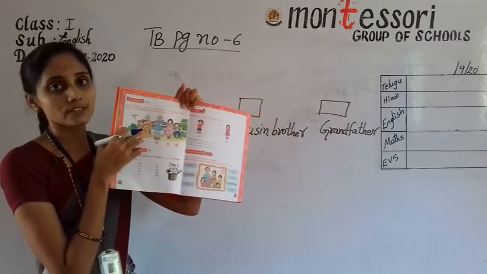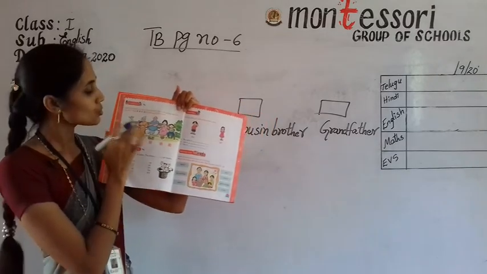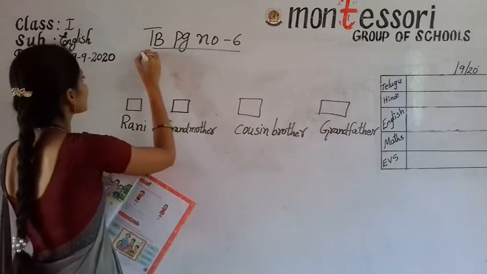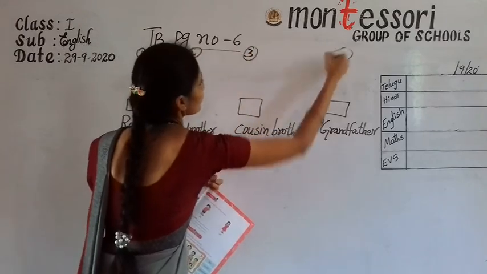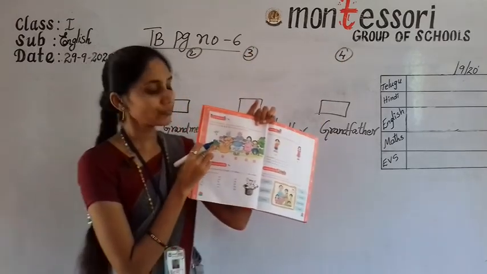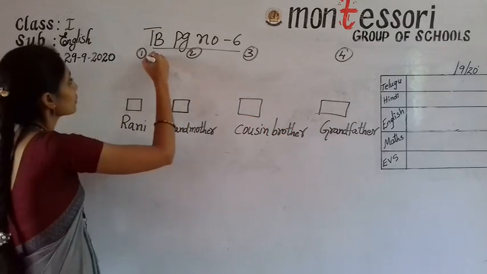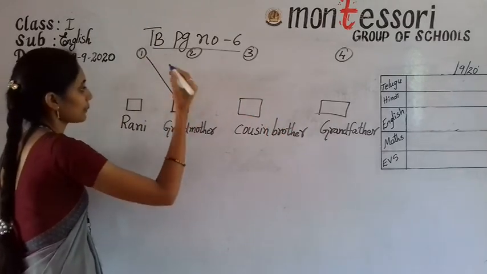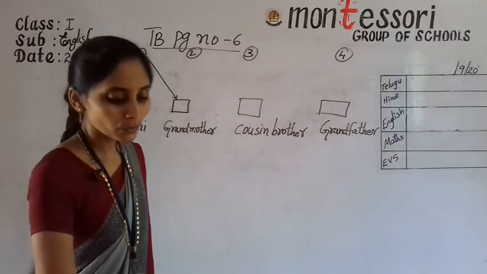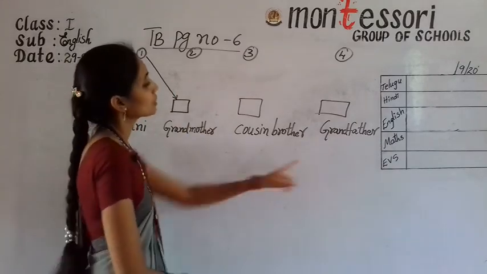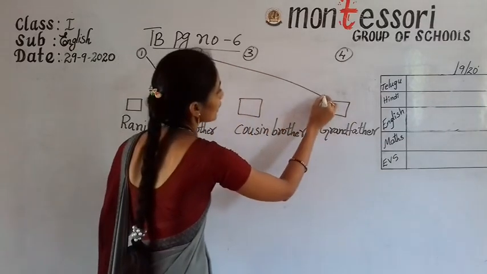See, Raja he is a small baby in that lesson, no? We have learned that Raja is a small baby. So, above those pictures, you write down numbers, sorry, not names. Now, first one, who is she? She is grandmother. So, match to this box, grandmother. Okay. Second one, who is he? He is grandfather. So, below the fourth box we have written grandfather. So, you have to match it, grandfather.